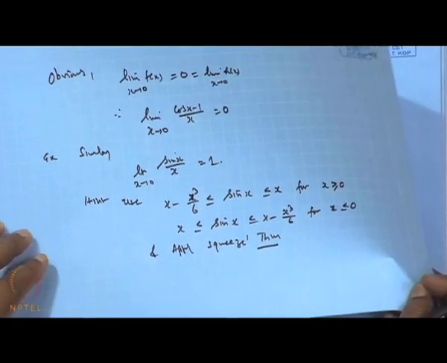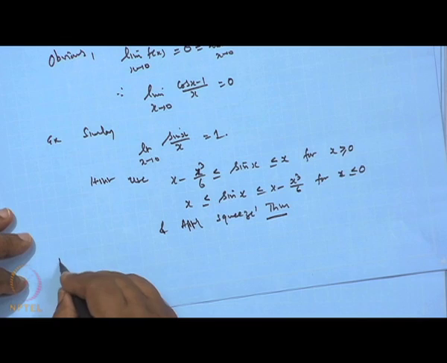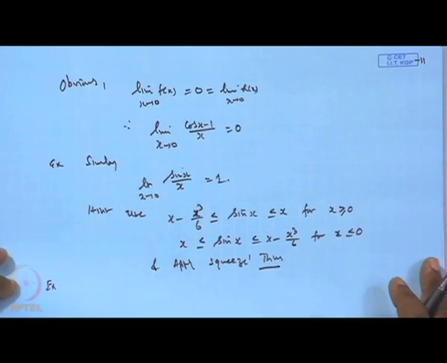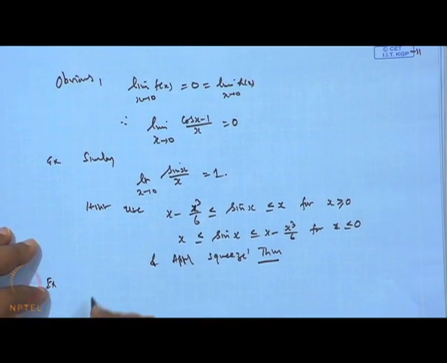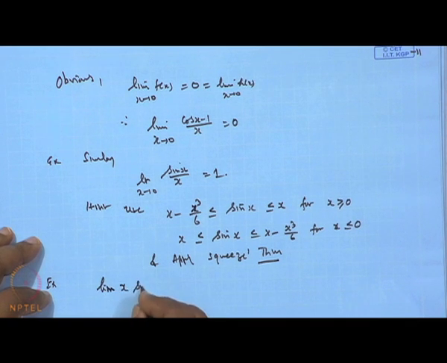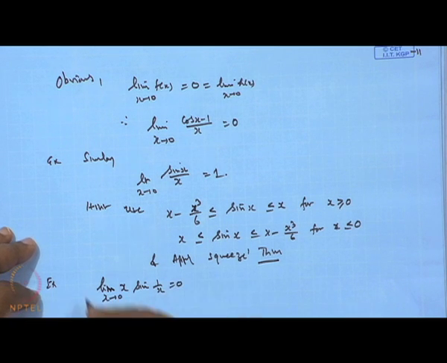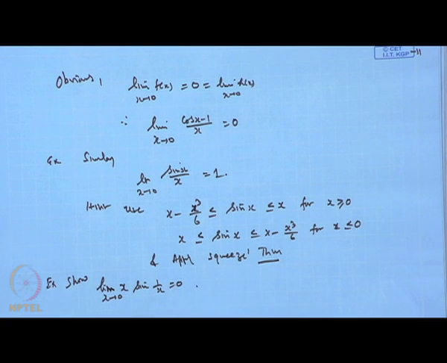Now, let us do one last example which we want to show. The limit of x sin(1 by x) as x tends to 0 is 0. Again we will apply the squeeze theorem. Sin of z will always be bounded by minus 1 and 1.